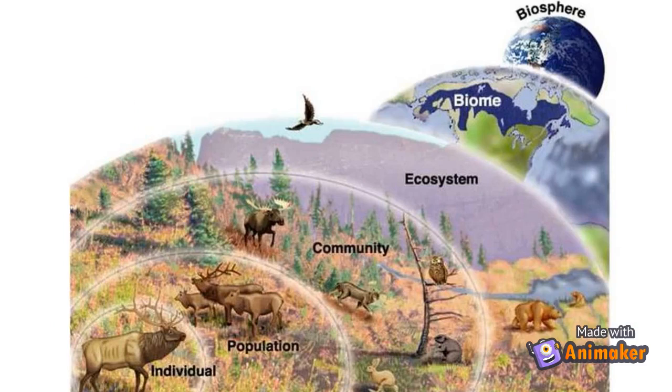Hierarchy of ecological levels is also known as hierarchy of complexity because it is large and complex. Ecologists analyze different levels of organization or smaller portions of the biosphere to study the relationships in nature. The levels of complexity increase as the number of species and their interactions increase, which is why it is termed the hierarchy of complexity. The levels of organization are individual, population, community, ecosystem, biome, and biosphere.